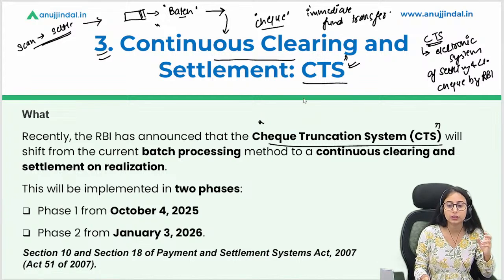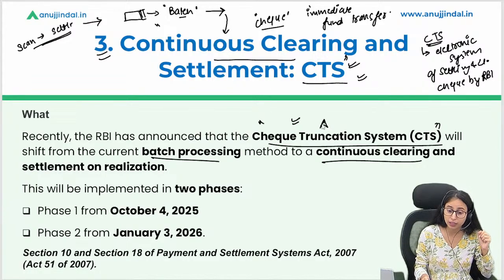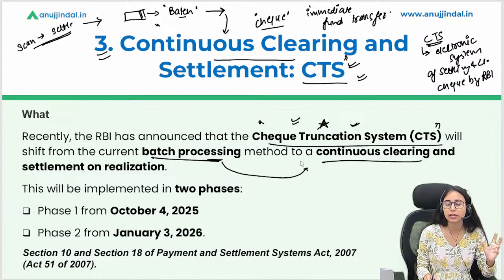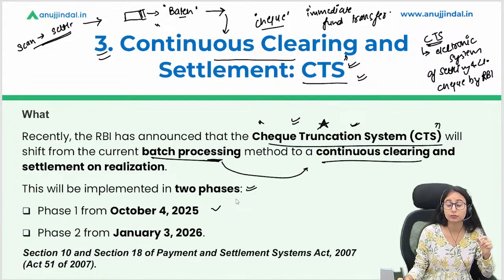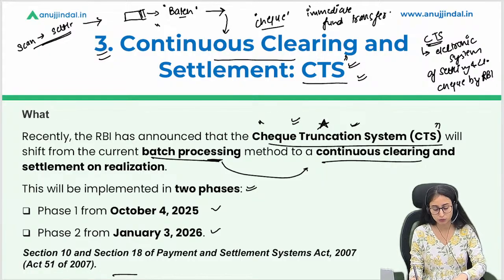Now you have to remember this change: from batch processing they have shifted to continuous clearing and settlement on realization under the CTS. This is very important. Remember the basic concept of CTS, and then remember that from batch they have moved to continuous clearing and settlement, and they are going to implement this change in two phases. The first phase will be from 4th October 2025, and the second phase will be 3rd January 2026. This change has been made under section 18 and 10 of the Payment and Settlement Systems Act 2007.